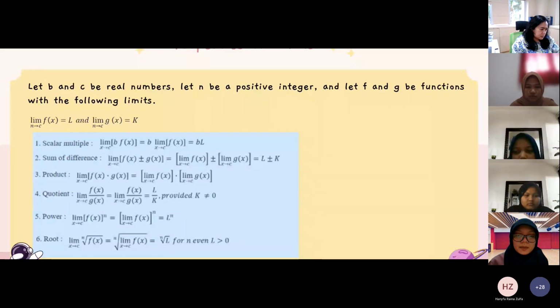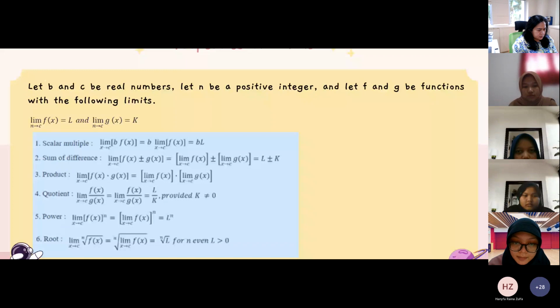Product: the limit as x approaches c of f of x multiplied by g of x equals the limit as x approaches c of f of x multiplied by the limit as x approaches c of g of x.